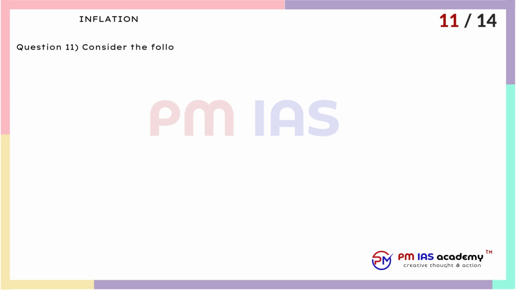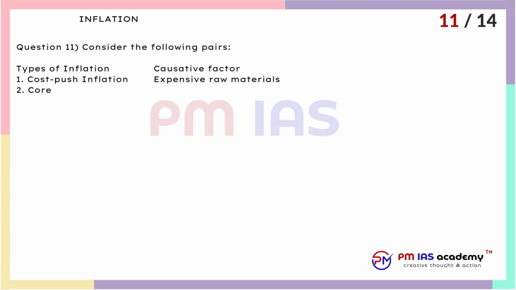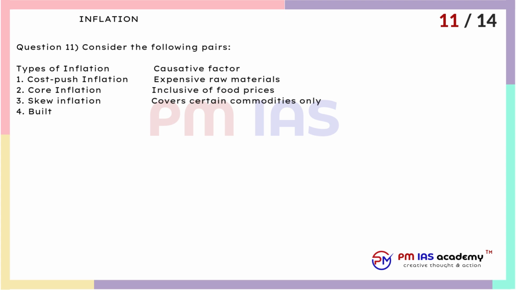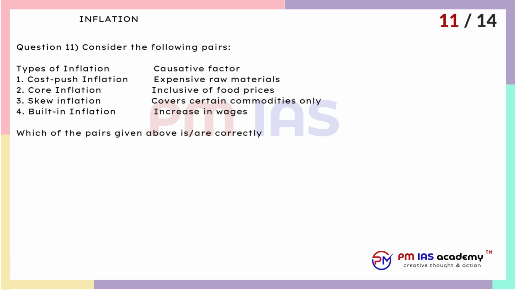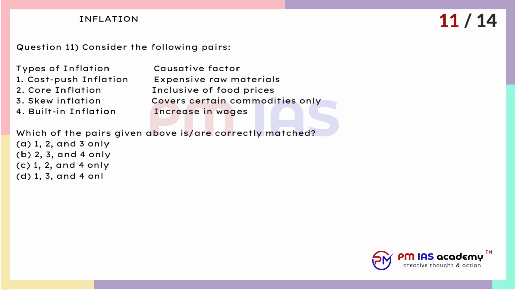Question 11. Consider the following pairs, types of inflation and causative factor. 1. Cost push inflation: expensive raw materials. 2. Core inflation: inclusive of food prices. 3. Skew inflation: covers certain commodities only. 4. Built-in inflation: increase in wages. Which of the pairs given above are correctly matched? A. 1, 2, and 3 only. B. 2, 3, and 4 only. C. 1, 2, and 4 only. D. 1, 3, and 4 only.